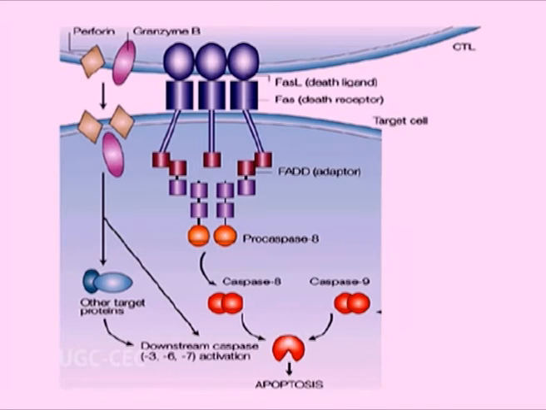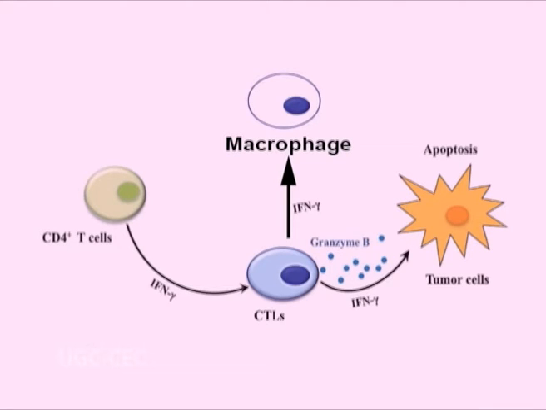Another membrane protein called Fas ligand is also expressed on activated CTLs. These bind to the death-inducing receptors called Fas on target cells. Binding of these two causes activation of caspases leading to target cell apoptosis. This is supposed to be the minor pathway of killing. CTLs also secrete interferon gamma which activates macrophages to destroy phagocytosed microbes and also enhance recruitment of additional leukocytes at the site of infection.